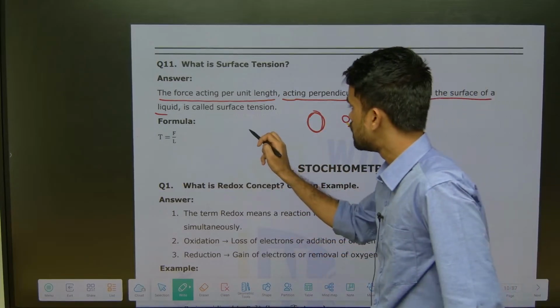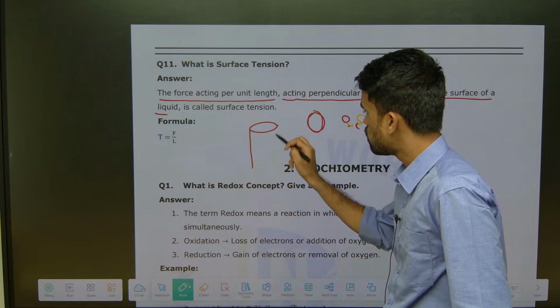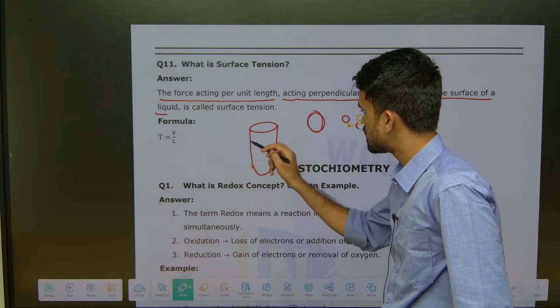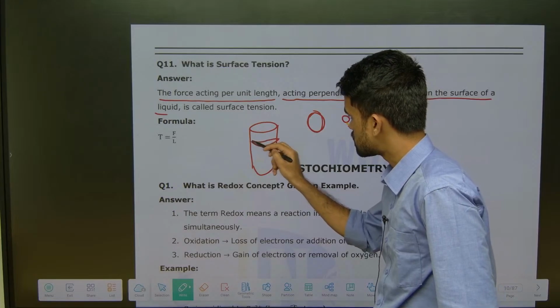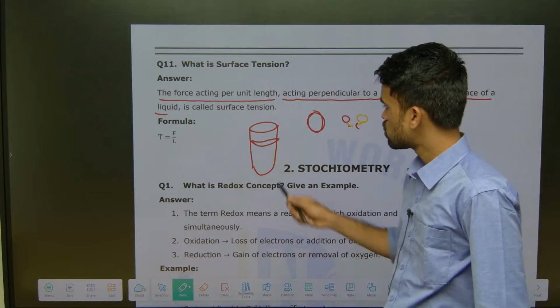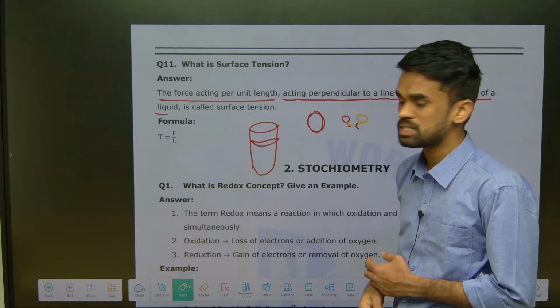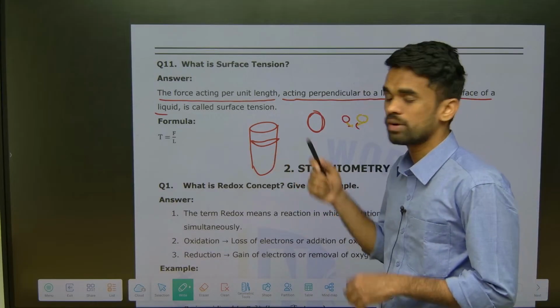And if you take the water in any container, how you will be seeing it? You will see that the meniscus will be somewhat like this. So lower meniscus, upper meniscus we are saying, no. So all these are due to the cohesive forces.